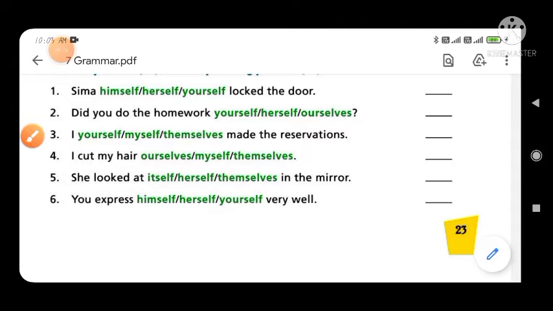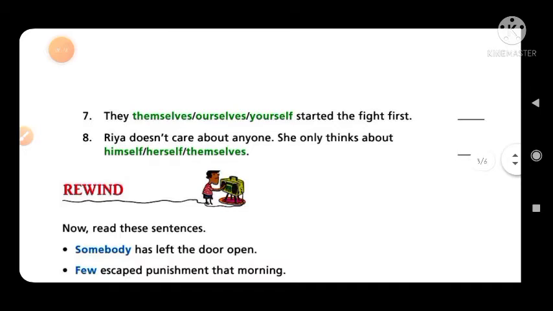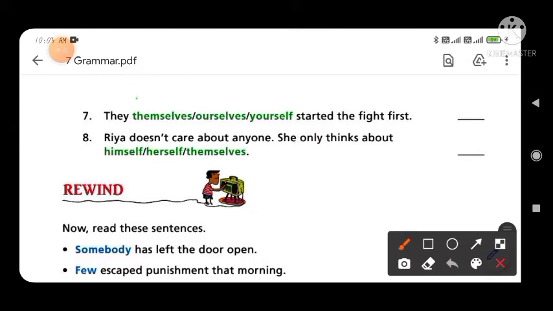Now look at the next option, number 7: they themselves, ourselves, yourselves. So the subject is they, and with they you have to fill the word themselves.